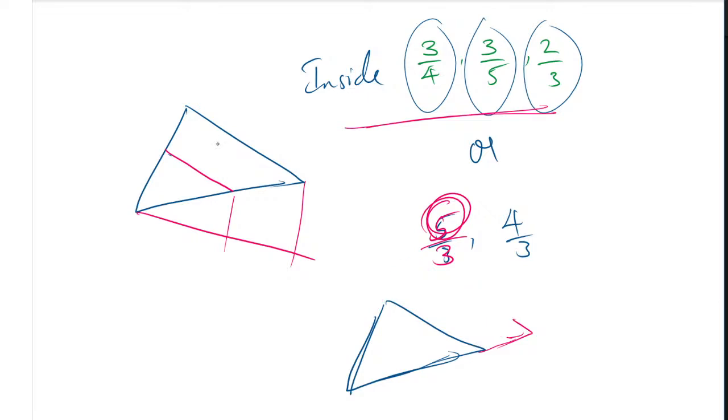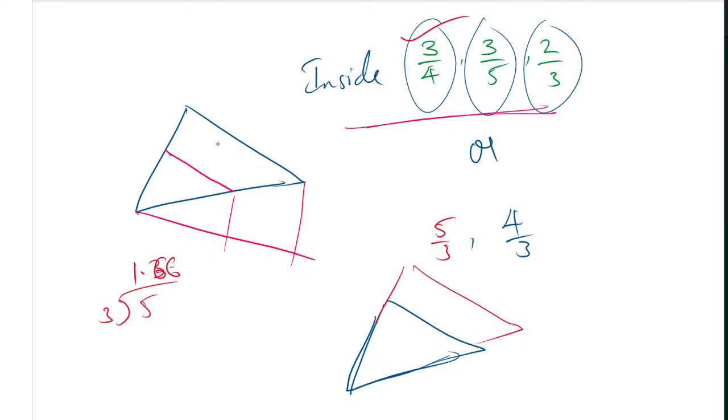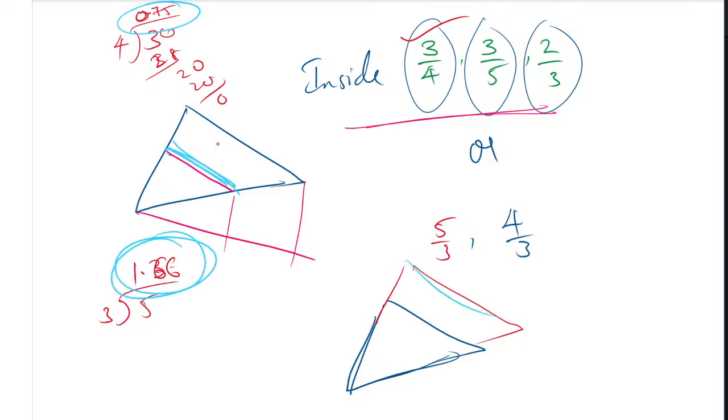How can we understand this if we don't know the rule? It is very easy. Divide 5 by 3 and you get 1 point something, 1.66. If you get 1.66, obviously it will form outside. If you take 3 by 4 and divide, 0.75 comes, so obviously it forms inside. If the answer is less than 1, it forms inside. If the answer is more than 1, it forms outside. That's all you need to understand, and you will find the answer very easily.